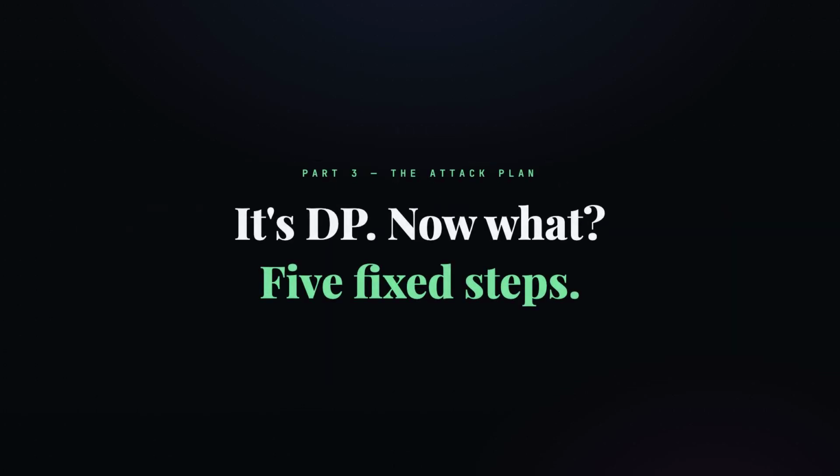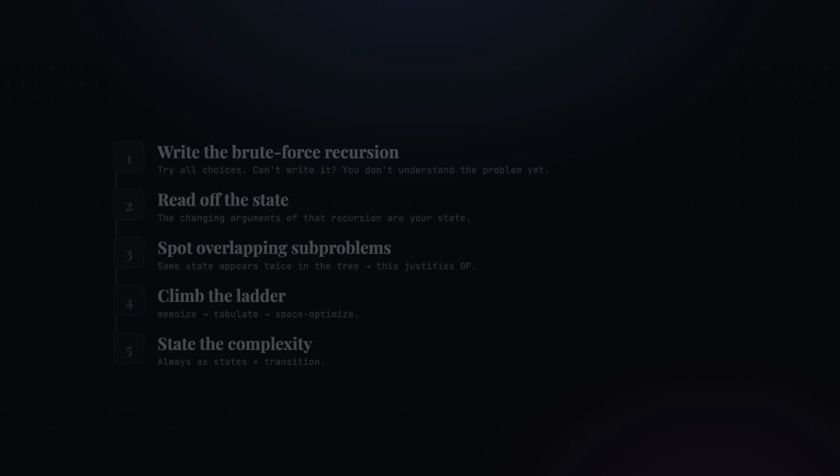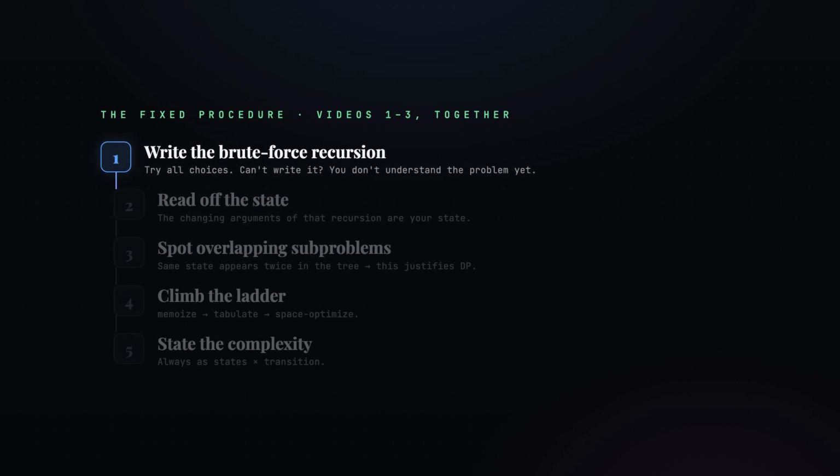Okay, you've recognized it's DP. Now here's the attack plan: five steps that tie everything together. Step 1. Write the brute force recursion. Just try all the choices. If you can't write this, you don't yet understand the problem. Step 2. Read off the state from the changing arguments of that recursion. The things that vary between calls, that's your state.